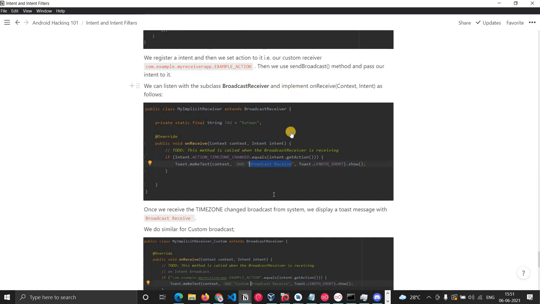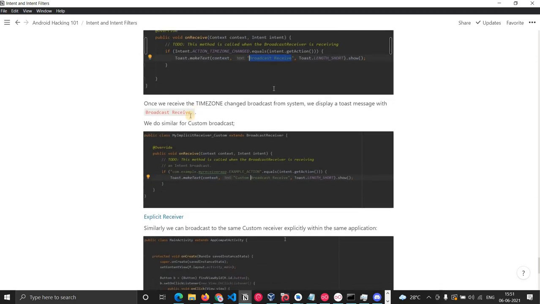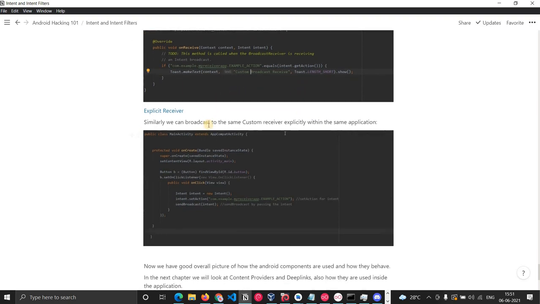So when we listen to the subclass broadcast receiver, this is a toast message. Here in the screenshot it is different, but I've just changed it so that you can know that it came whenever we change the time zone. Once we receive the time zone change broadcast from the system, we display the toast message. I've simply changed the toast message to something else, but this is the actual concept. So now we talked about implicit receiver. Now we will talk about explicit receiver.